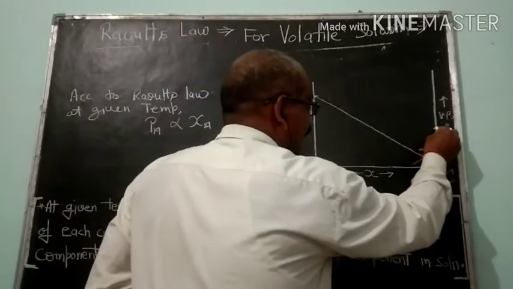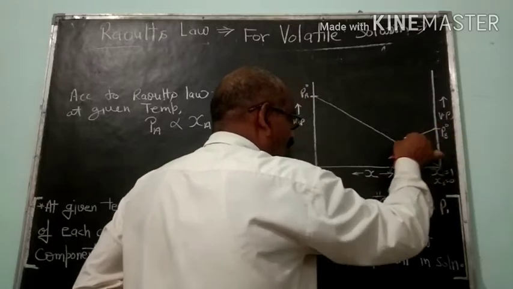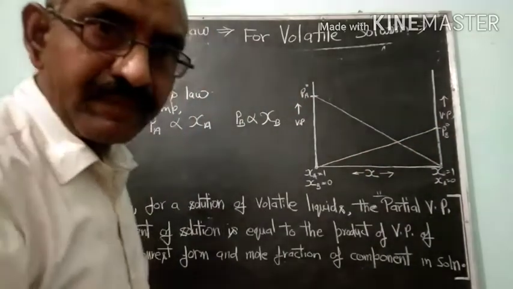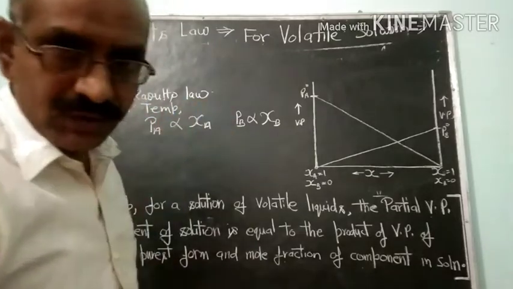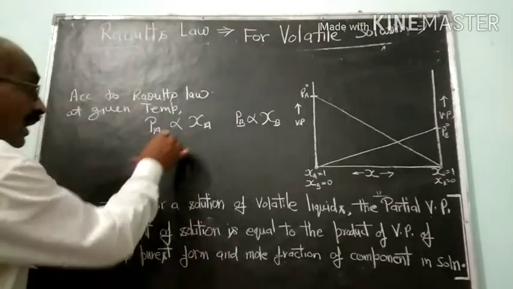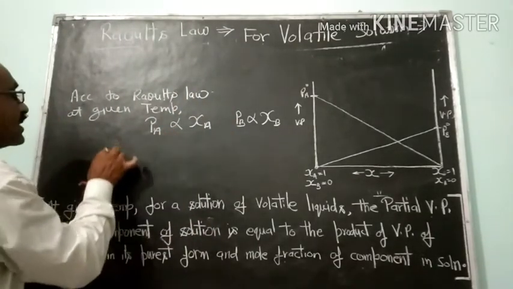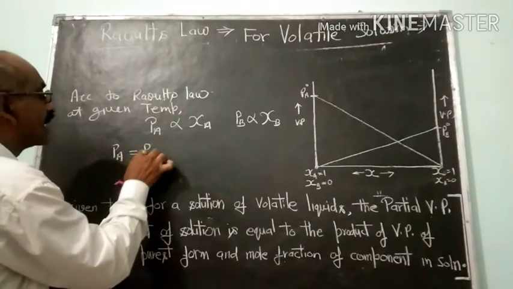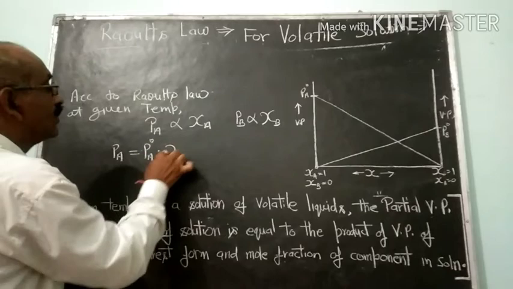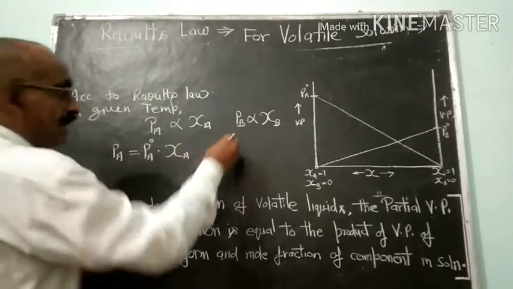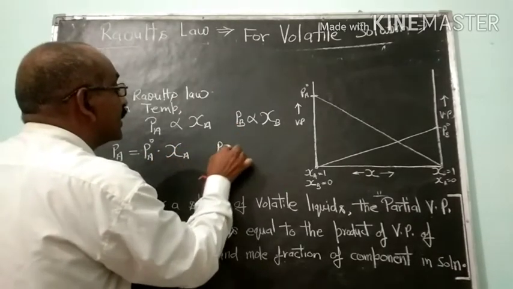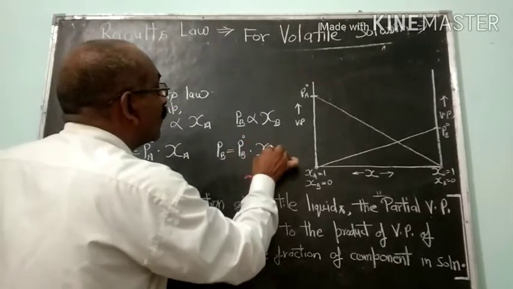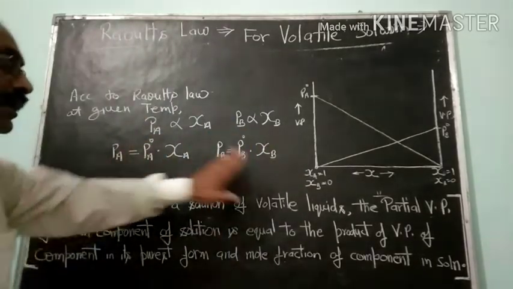Similarly, in this direction the mole fraction of B is continuously decreasing, so we will get a straight line according to Raoult's law. Now when we remove this proportionality sign, you will get a constant. So here the constant is PA naught, so PA equals PA naught into XA. Similarly here PB equals PB naught into the mole fraction of component B.